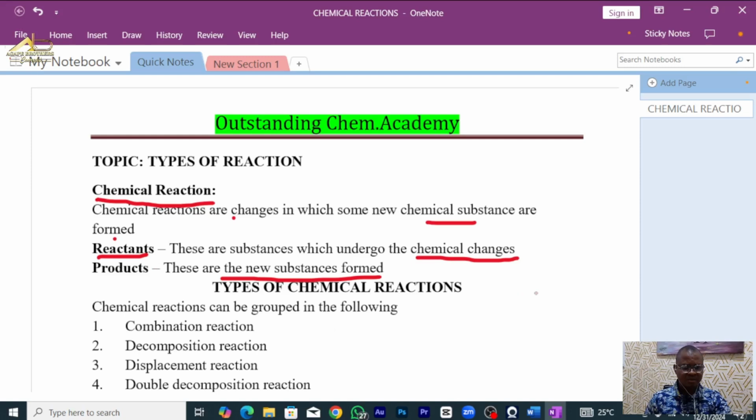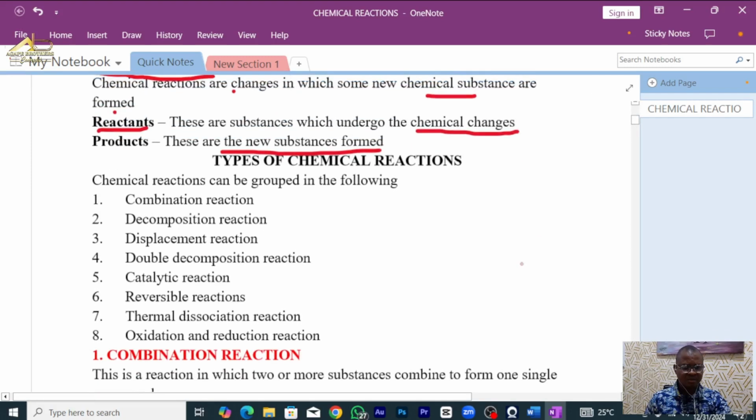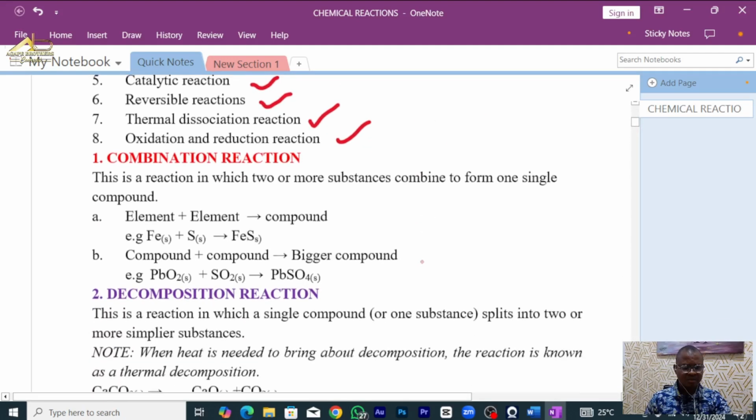We'll be exploring the different types of chemical reaction. Number one, we have what is called chemical combination. We have decomposition reaction, displacement reaction, double decomposition reaction, catalytic reaction, reversible reaction, thermal dissociation reaction, and oxidation and reduction. We'll be exploring these 8 types of reaction. So let's look at number one.